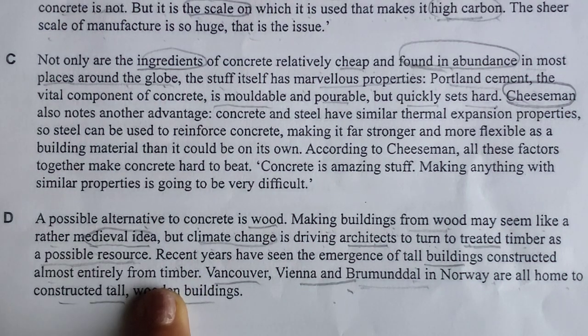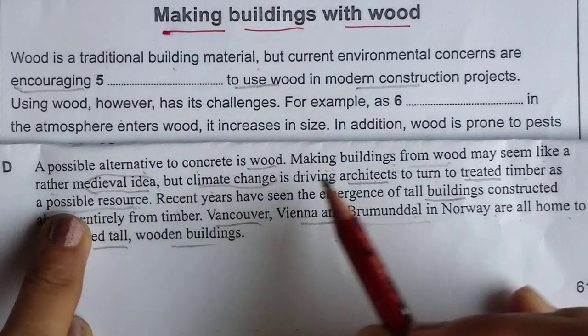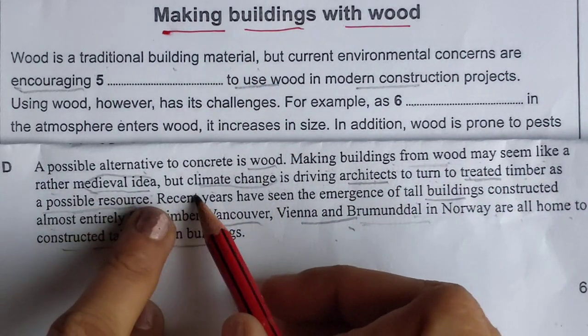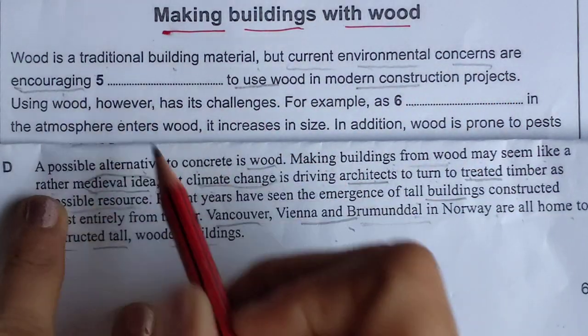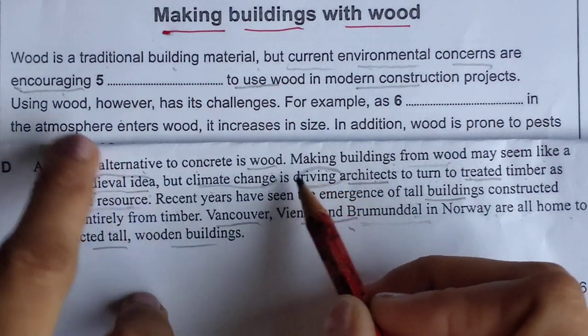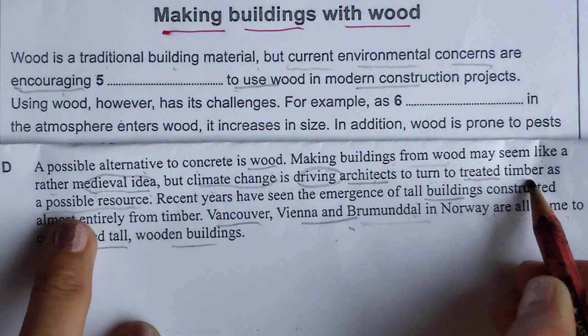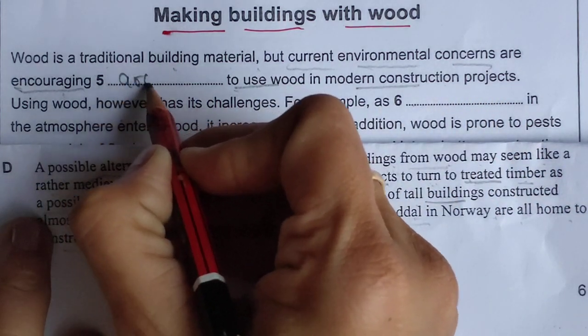You can see wood is a traditional building material. Driving means encouraging architects to use wood, to turn to treated wood in modern construction projects. So I will be writing here architects.